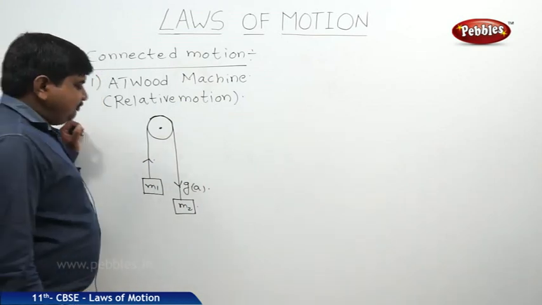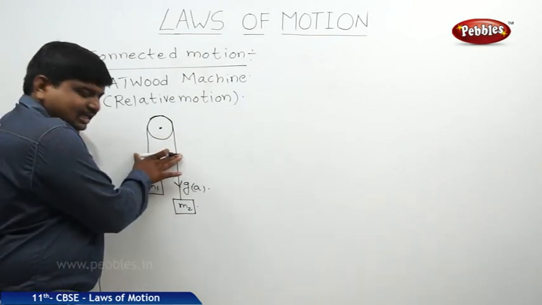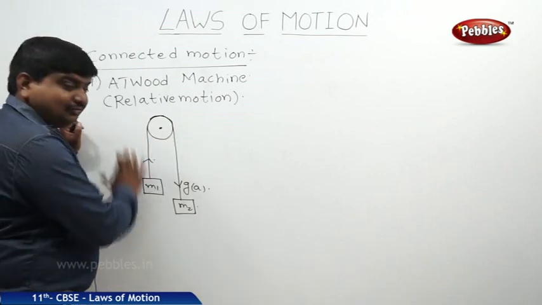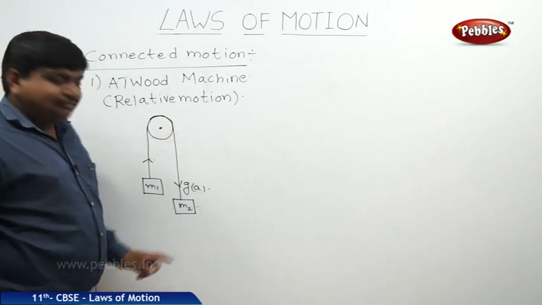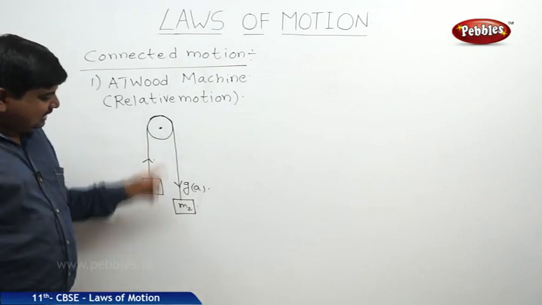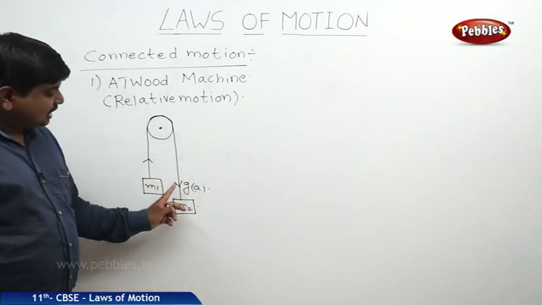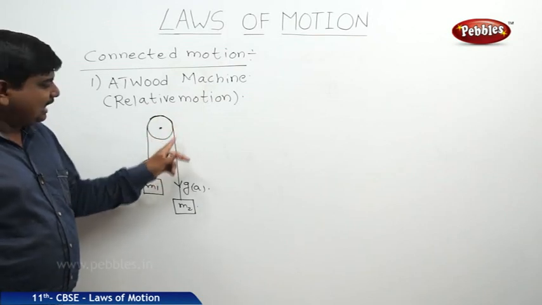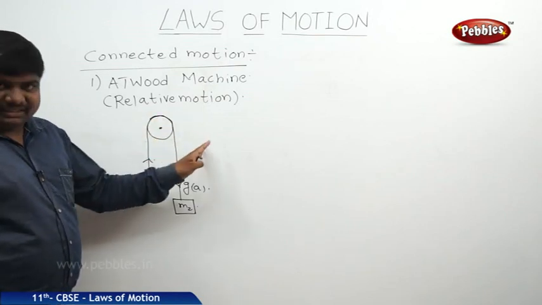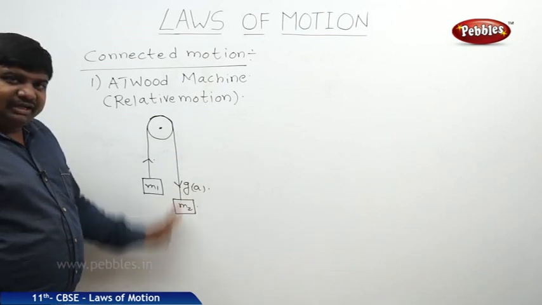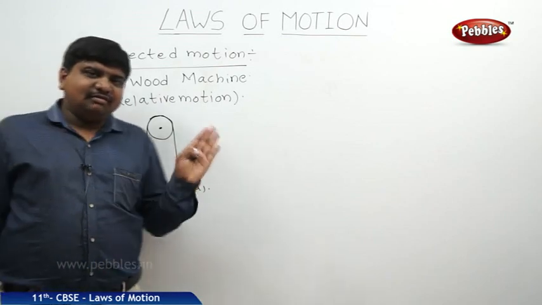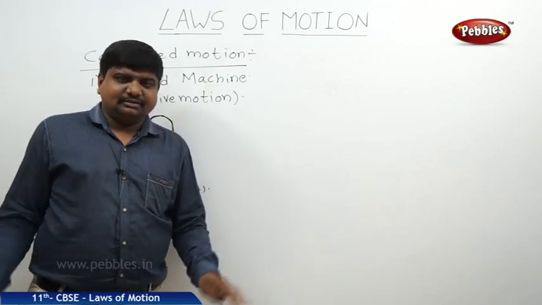Now we should find out the tensional force created by these two masses on the pulley and the acceleration of this system. The tensional force direction will always change. If the body is coming down, the tensional force always moves up, because the pulley is almost acting like a force of resistance. If the body is moving up, the tensional force will move down. So the tensional force is always in the opposite direction.